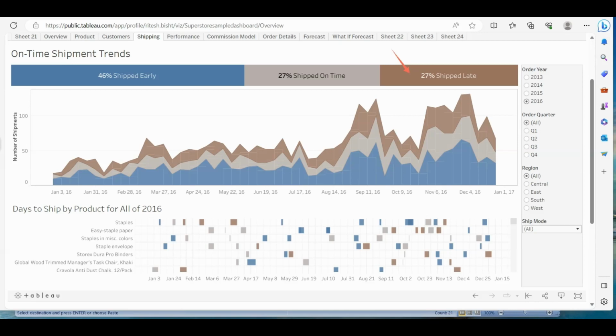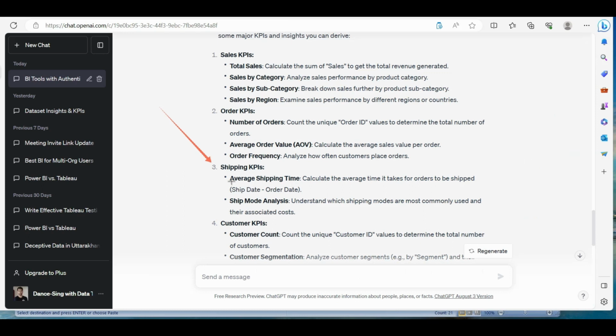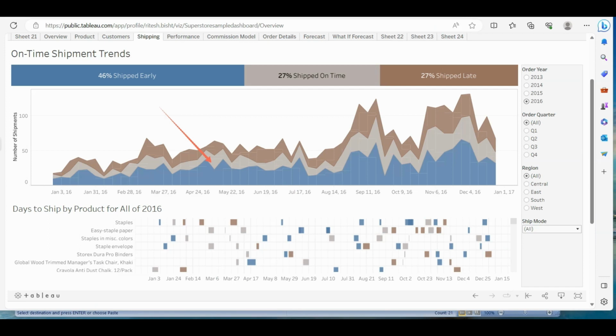Now let's go back to the suggestion with ChatGPT. So here it says average shipping time, ship mode analysis. Calculate the average time it takes for orders to be shipped. First one, and the second one, understand which shipping modes are most commonly used and their associated cost. In order to catch which shipping mode, you can see on the right hand side bottom clearly that you do have a filter for ship mode. So you can analyze that with respect to different, maybe first class, same day, second class, or standard class separately.